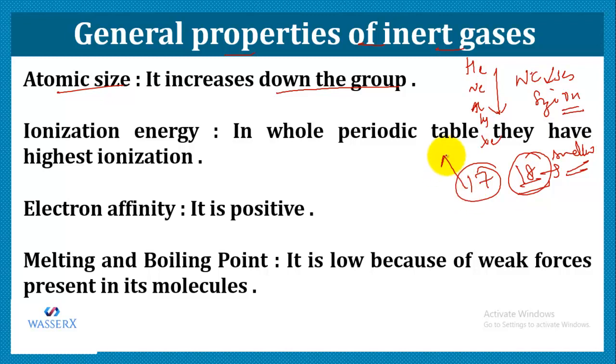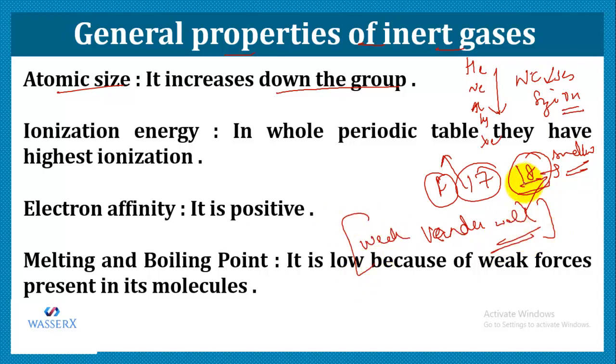We have already discussed that fluorine is the smallest element of the periodic table. Otherwise, group 18 should be much smaller, that is, neon or helium should be smaller. But actually in them there are weak forces, called weak van der Waals forces, due to which their radii, the atomic size, is more than the 17th group. But as we move down, nuclear charge decreases and size increases. That is, it follows the same pattern as seen for the other groups.